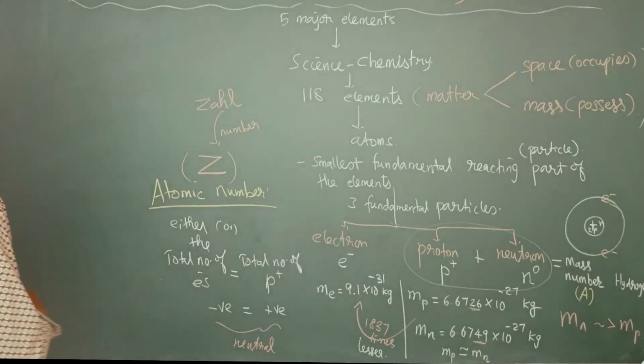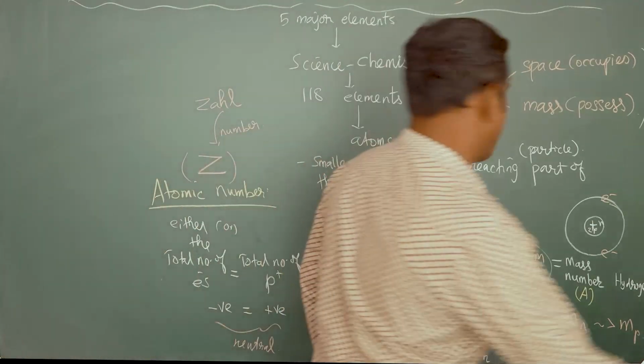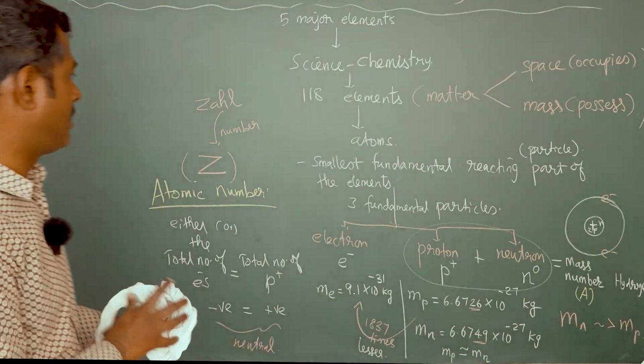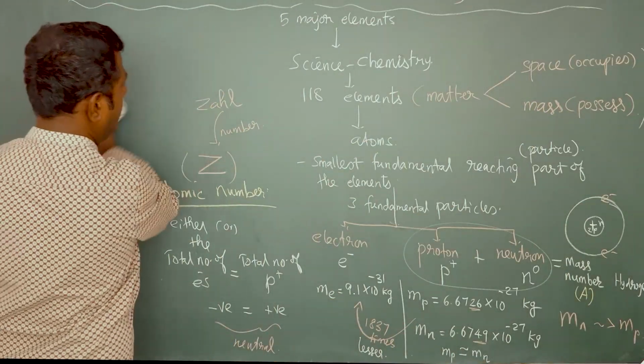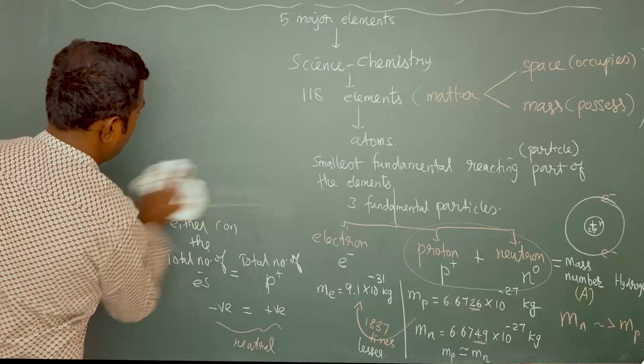Okay, now let us classify these elements into some types.